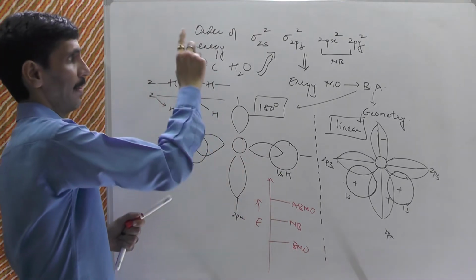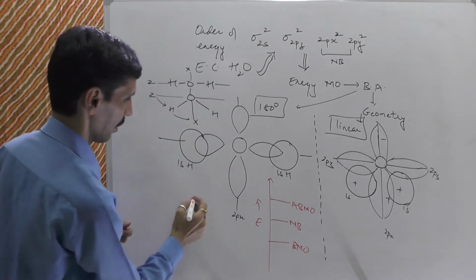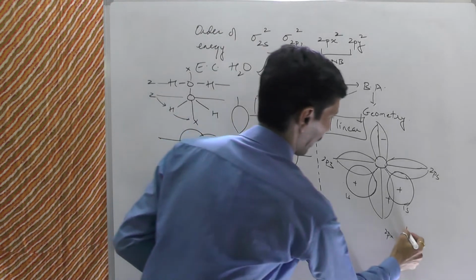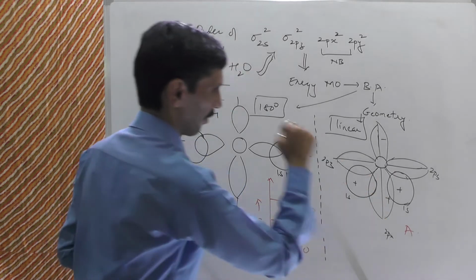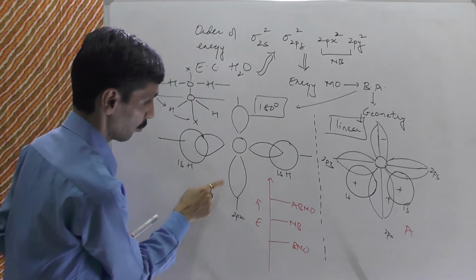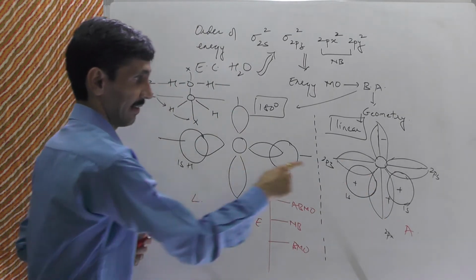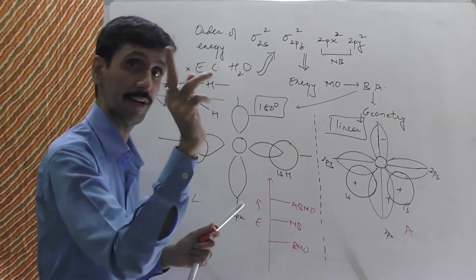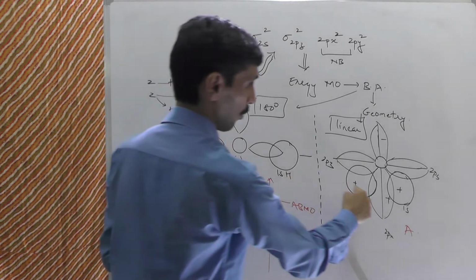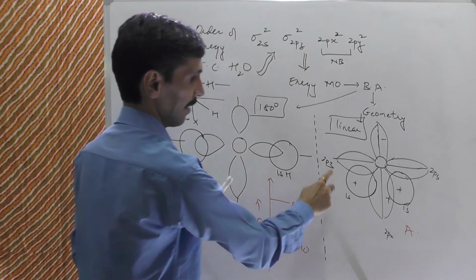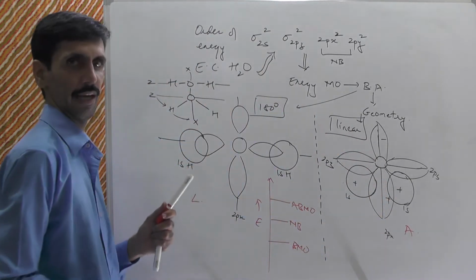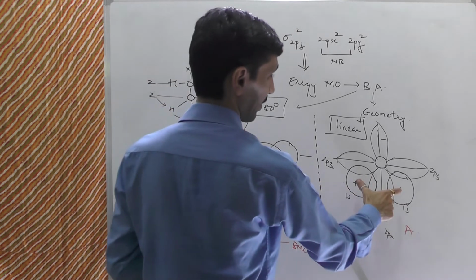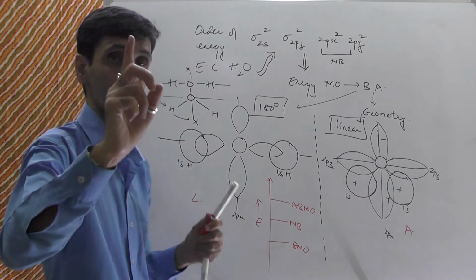अब क्या हो रहा है, जैसे मैं linear से, this is a linear configuration and this is an angular configuration. So as I'm going from a linear to an angular configuration, 2px which was non-bonding is now getting converted into what? Bonding molecular orbital. क्यों bonding? क्योंकि मैंने बोला है, I specified that the 1s orbital of hydrogen is going towards the positive side of the 2px. और ये 1s वाला भी दोनों positive है, मतलब आपको समझ में आ गया होगा.